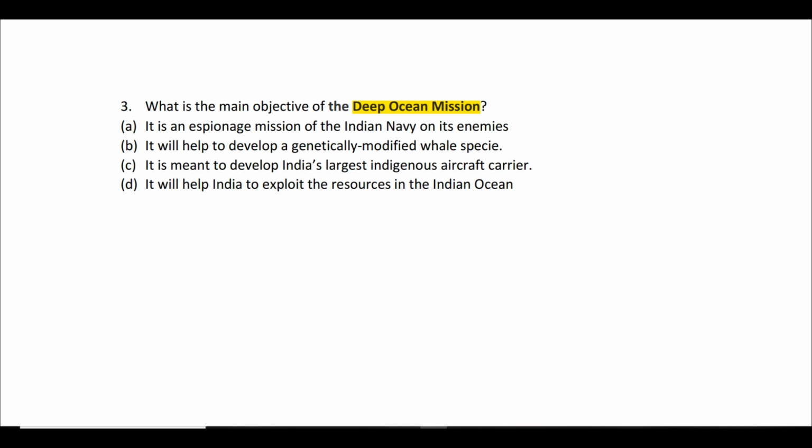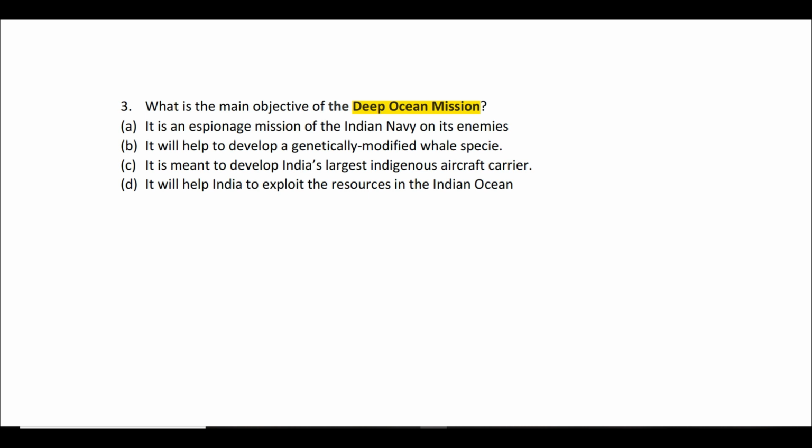Option A is saying it is an espionage mission of the Indian Navy on its enemies. So if you have no idea whatsoever, if you have never come across this particular initiative called the Deep Ocean Mission, it is very probable, it is very likely that you will think that option A is correct, because it looks like that, no? Deep Ocean Mission might be an espionage. What is espionage? Espionage means spying on enemies. So it might appear to you as if it might be an espionage mission of the Indian Navy on its enemies. So that is option A.